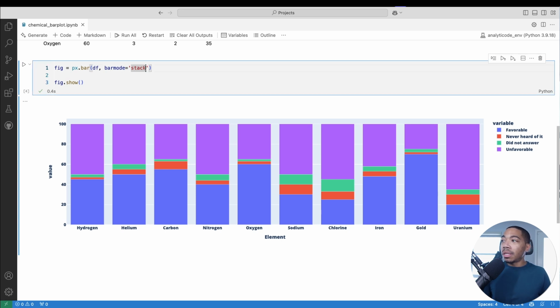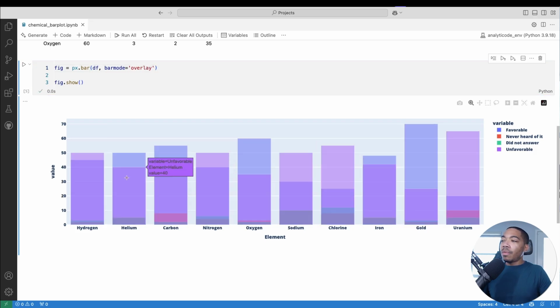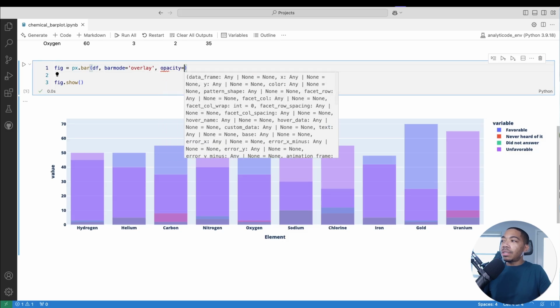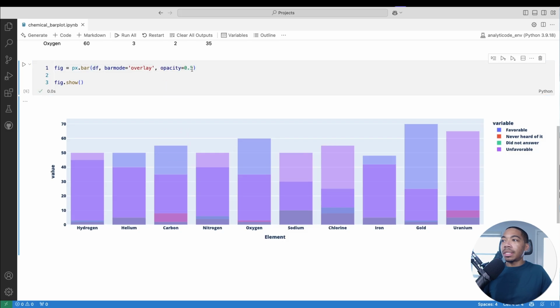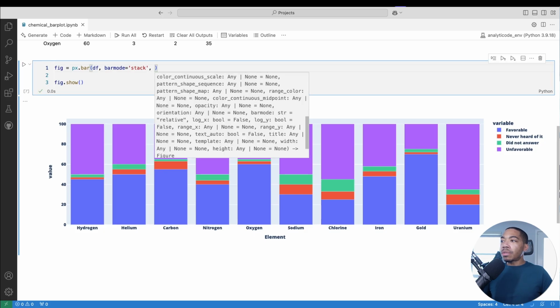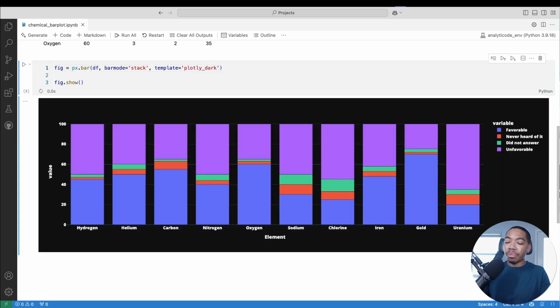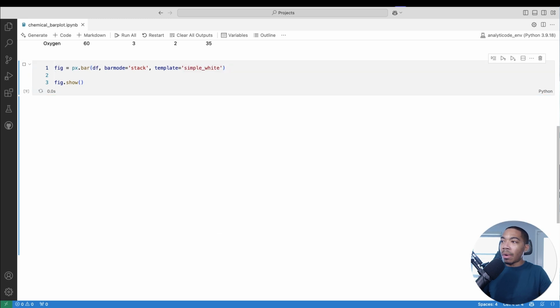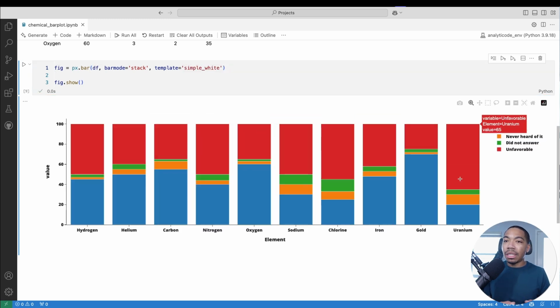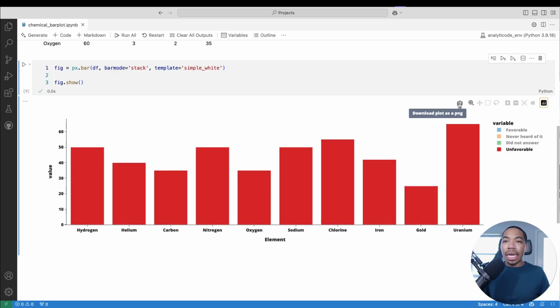Now, if we were to say overlay, just change that up, we can, and it will automatically change the opacity. If we did not do that automatically, we can just say opacity equals and set some value there if you wanted to do that. So let's go back to stack. Now we can change a few other things just while we're already looking at px.bar. We can change the template, which is essentially how the data is plotted, what colors are used. And we can set this to dark. We can use simple white, and we have lots of options. You can see that it changes the full colorway of the figure, but we do maintain the interactivity.